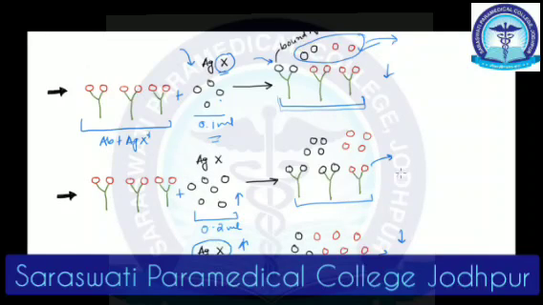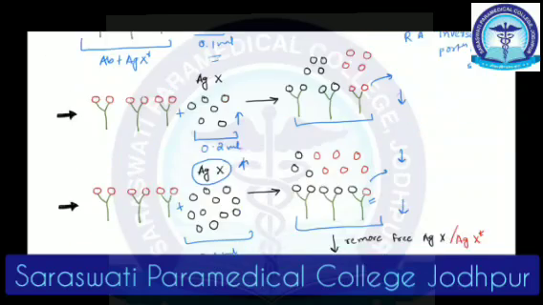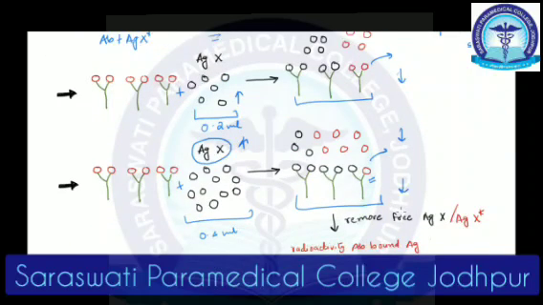The radioactivity is decreasing as the antigen concentration increases. That means the radioactivity is inversely proportional to my antigen concentration in the sample, isn't it? Because as the antigen concentration increases, the radioactivity decreases.